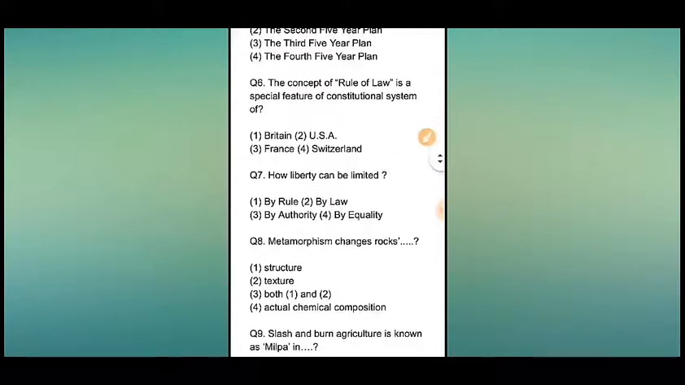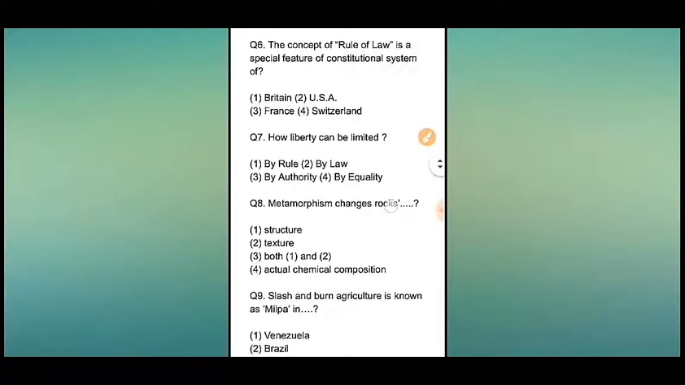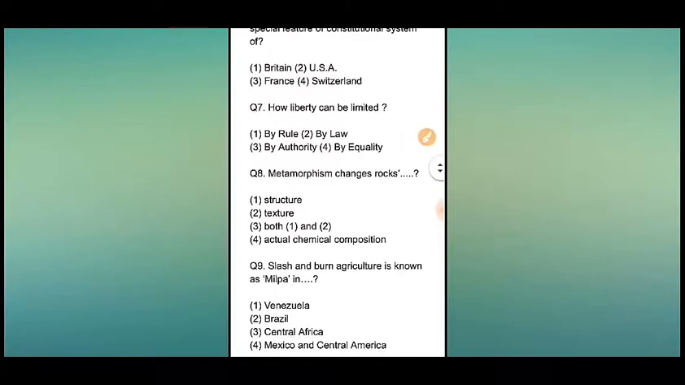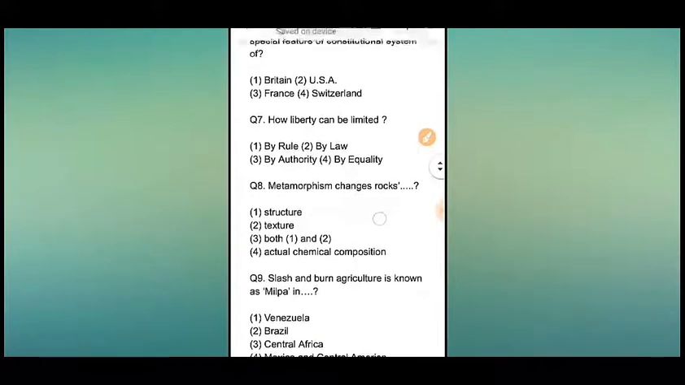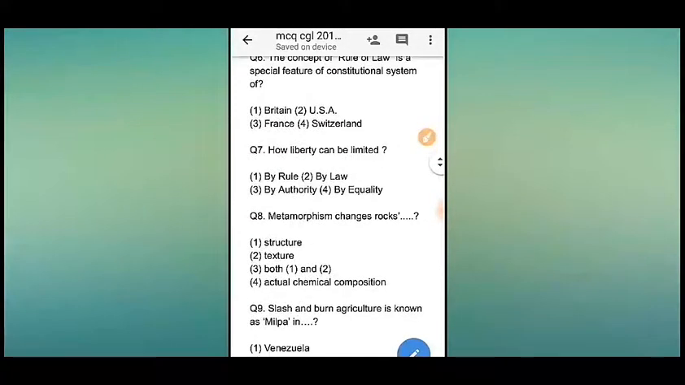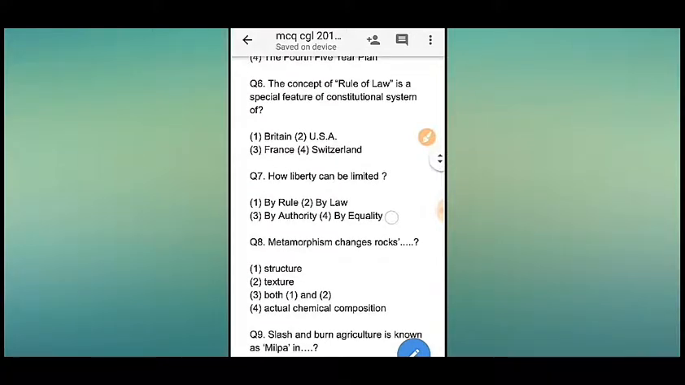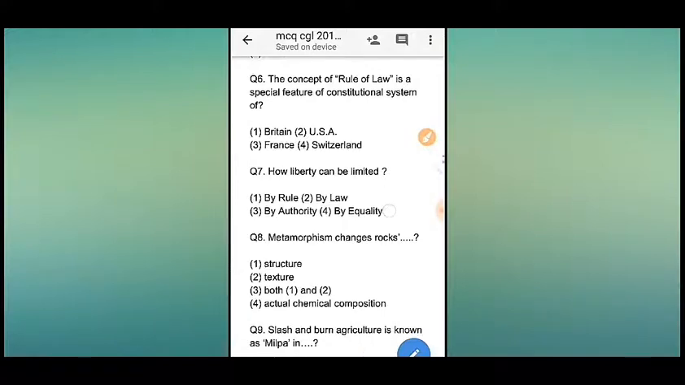Now number 6, the concept of rule of law is a special feature of constitutional system of dash. 4 options. Number 1, Britain. Number 2, USA. Number 3, France. And number 4, Switzerland. Okay, the answer will be number 1, that is Britain. The concept of rule of law is a special feature of constitutional system of Britain.